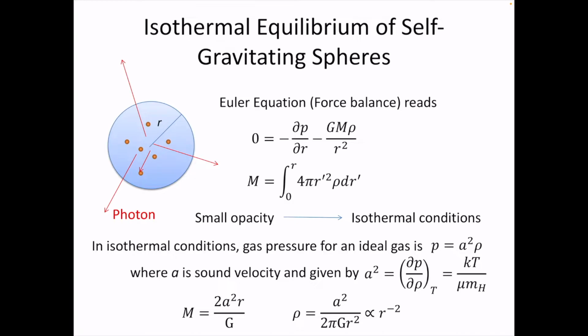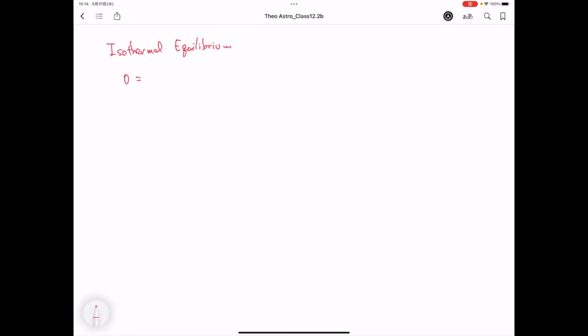First one is the Euler equation. In the equilibrium state, 0 equals minus ∂P/∂r. This is the pressure gradient term, balanced with the gravitational force, minus G m rho over r squared. Here m is the mass inside of a sphere with a radius of r. We combine these two equations to find structures of self-gravitating spheres. So 0 equals minus ∂P/∂r minus G m rho over r squared.